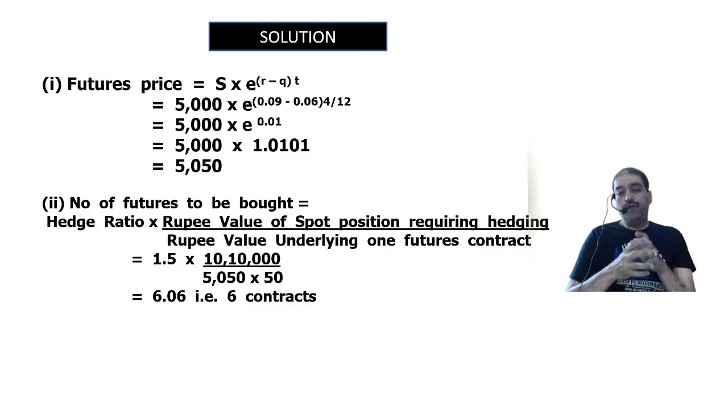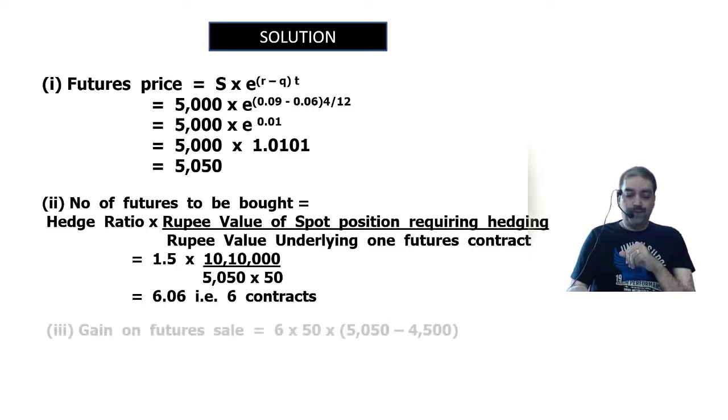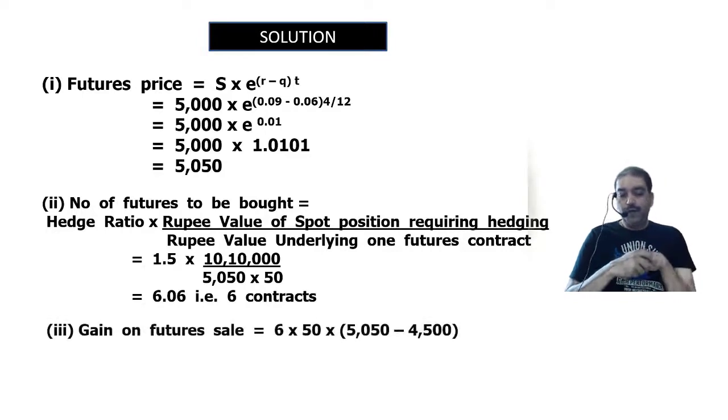So on the sale of futures, what will we get? 6 contracts are going to be there. Per contract, the number of units will be 50. And the price differential will be 5,050 minus 4,500. So 6 contracts into 50 units per contract into the differential 5,050 minus 4,500.